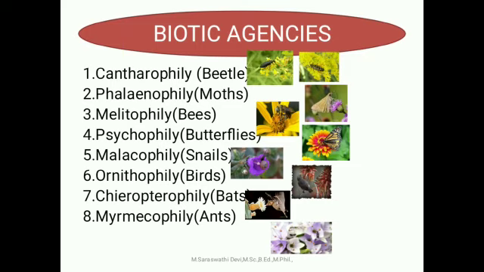Biotic agents: cantharophily, beetles; phalaenophily, moths; melittophily, bees; psychophily, butterflies; malacophily, snails; ornithophily, birds; chiropterophily, bats; myrmecophily, ants.